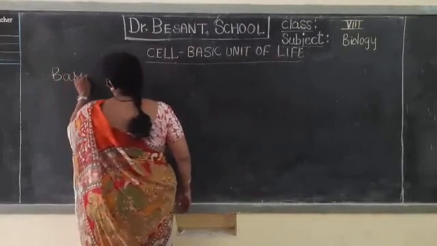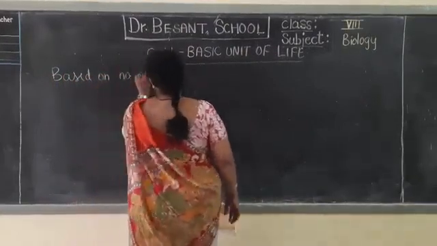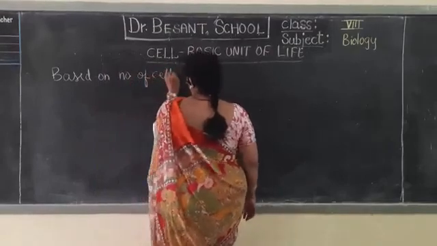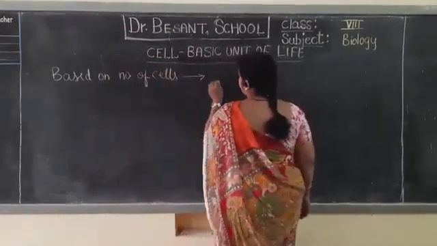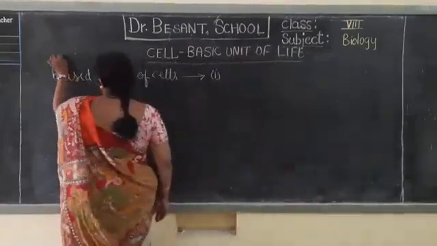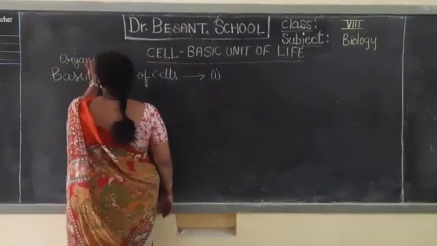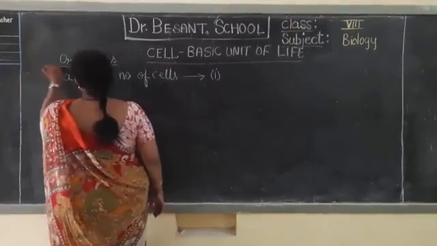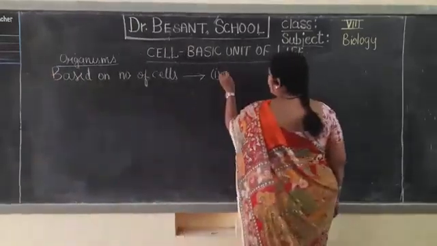Based on the number of cells, organisms can be divided into two types. They are unicellular.